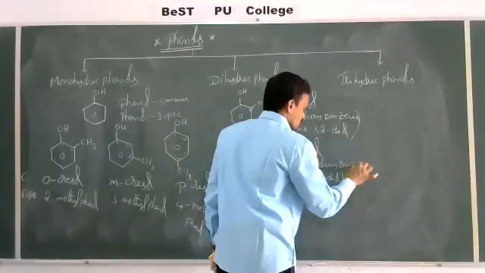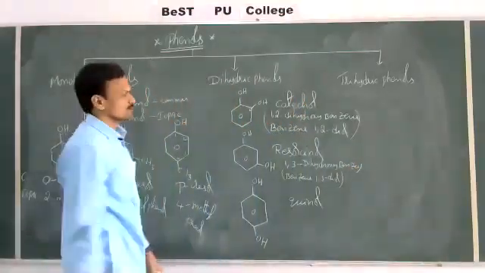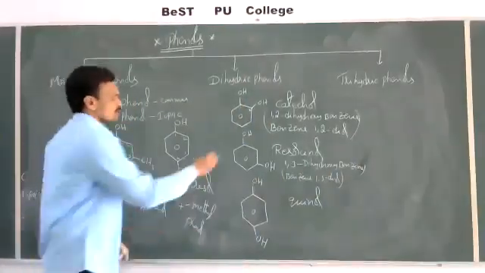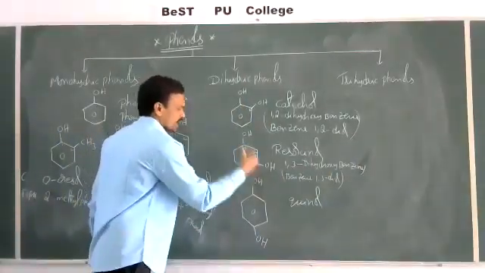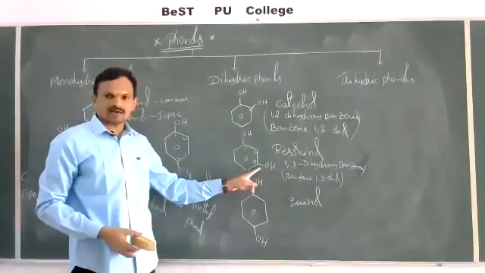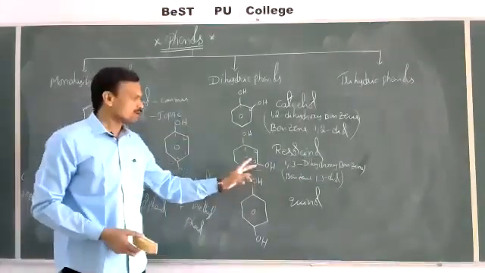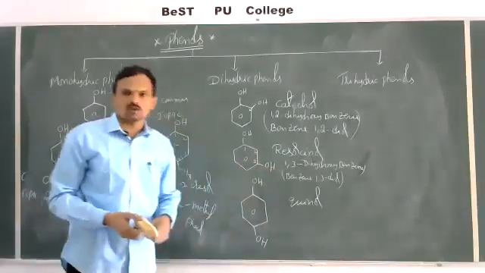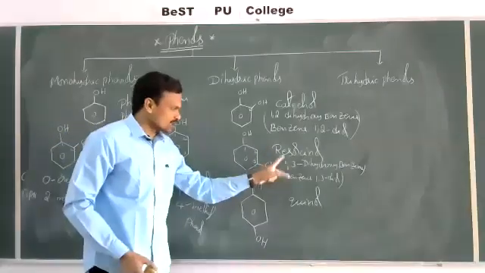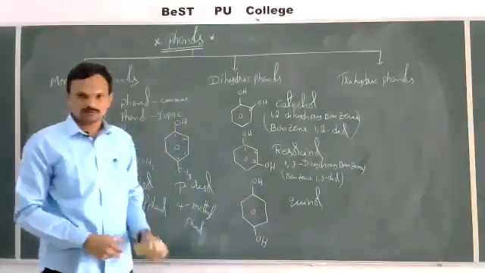Same name, just the position will be changed. This is first position, second position, and third position. So 1,3 dihydroxybenzene, otherwise benzene 1,3 diol. So these are the IUPAC names of this compound.